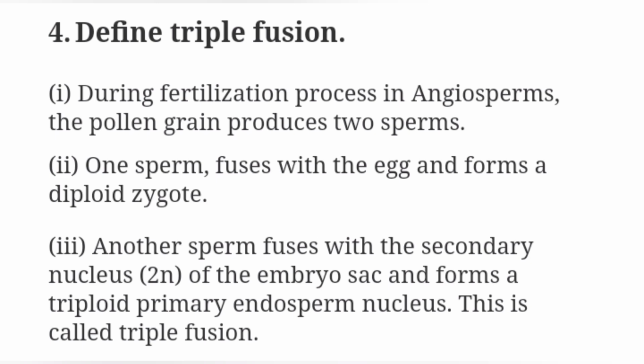Fourth question, define triple fusion. First point, during fertilization process in angiosperm, the pollen grain produces two sperms. Second point, one sperm fuses with the egg and forms a diploid zygote. Third point, another sperm fuses with the secondary nucleus of the embryo sac and forms a triploid primary endosperm nucleus. This is called triple fusion.